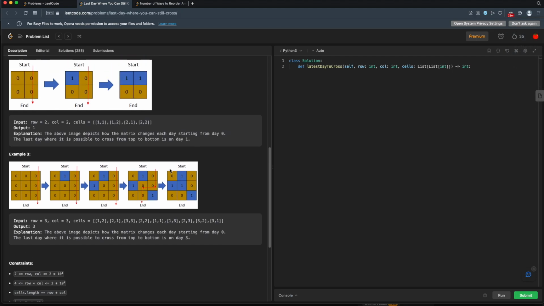So for this one, we have to think about what is the end condition. The end condition is when we cannot go from the top to the bottom. And how does that happen? Well, there has to be some water that blocks our path. How does the water block our path? It looks like essentially there is a continuous body of water that occupies every single column. All right, that makes sense.